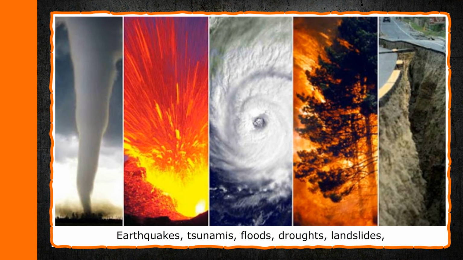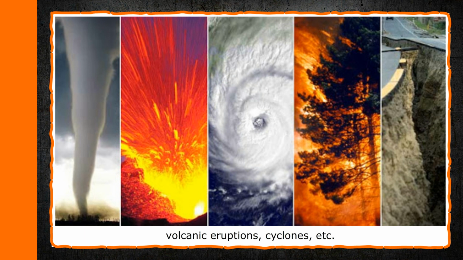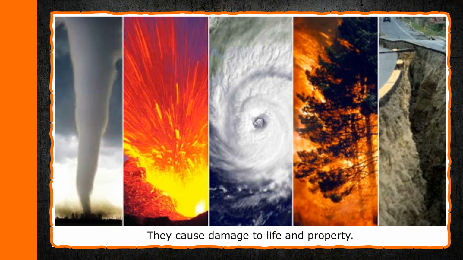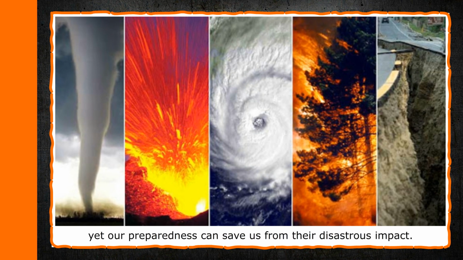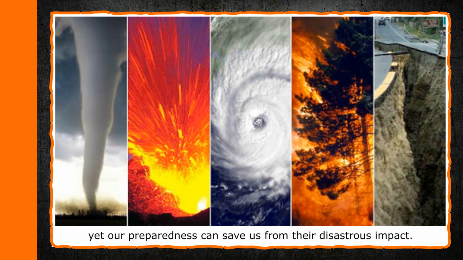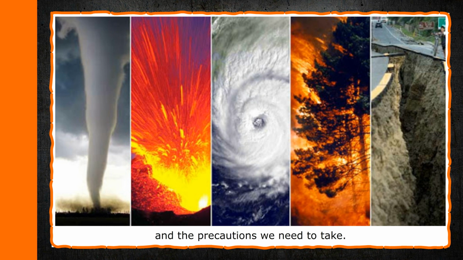Earthquakes, tsunamis, floods, droughts, landslides, volcanic eruptions, cyclones, etc. They cause damage to life and property. Although we cannot prevent them, yet our preparedness can save us from their disastrous impact. Let us read about some natural disasters and the precautions we need to take.